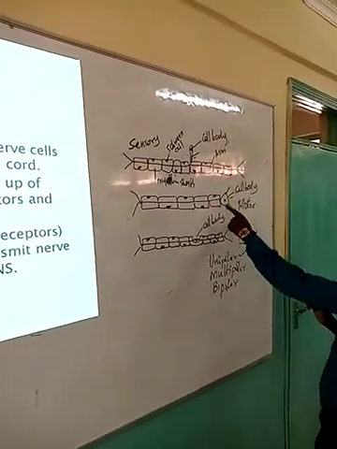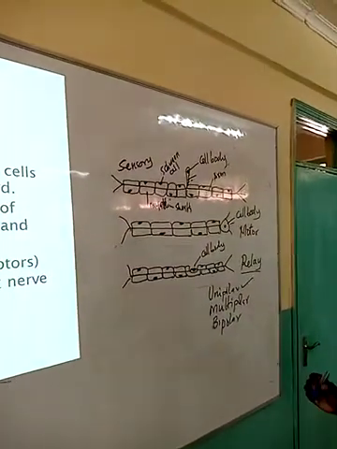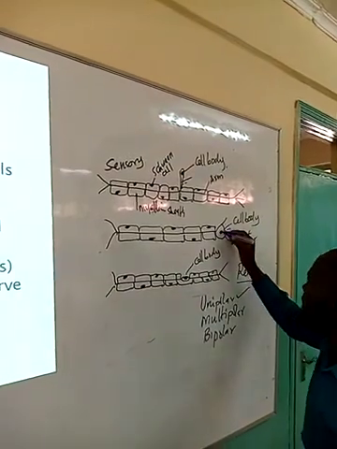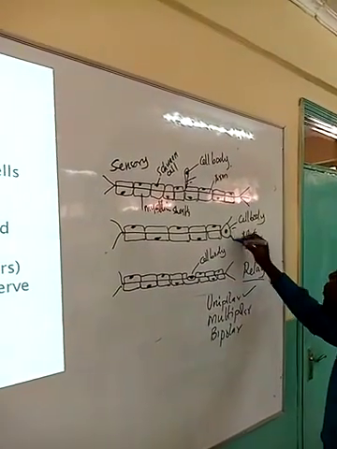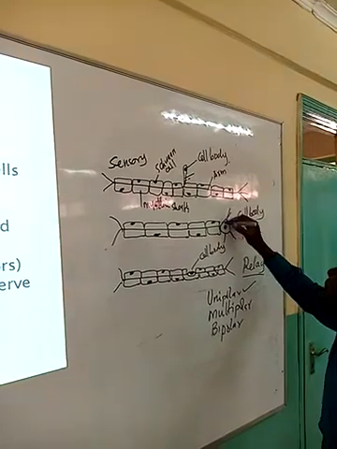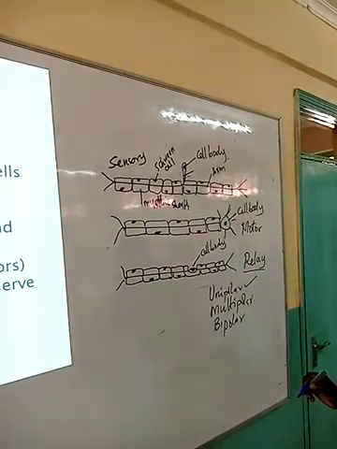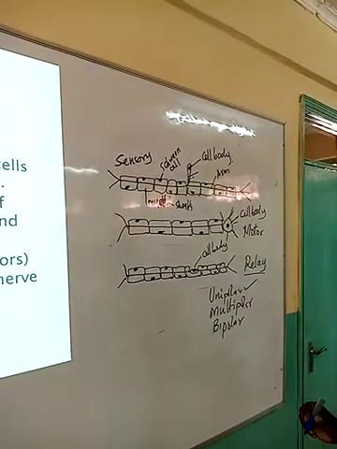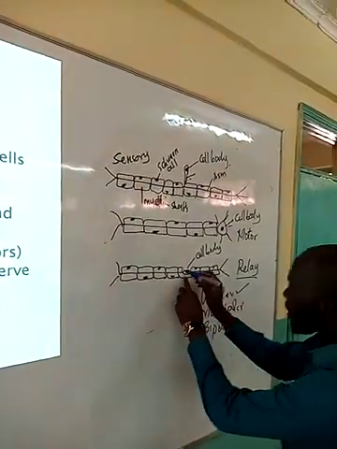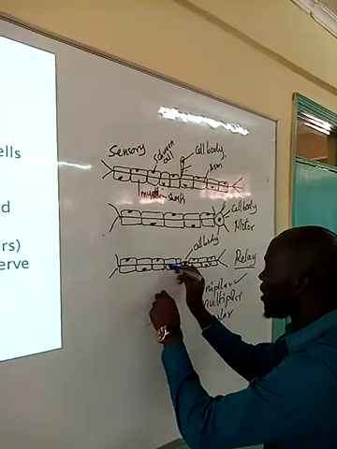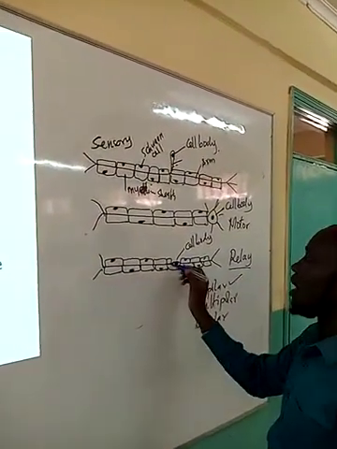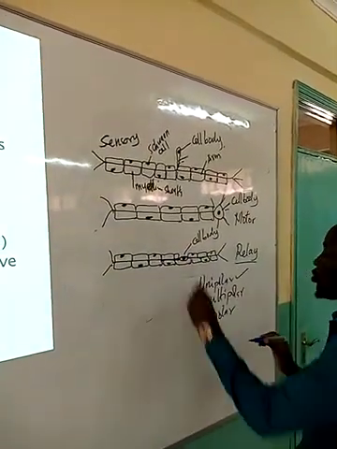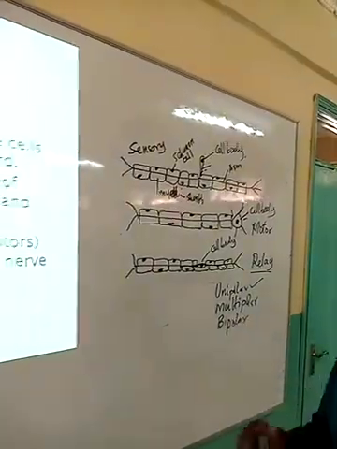The motor neuron is multipolar. Why do we call it multipolar? This being the cell body, there are so many dendrites originating from it. So that's why we call it multipolar. And the relay neuron is bipolar. Bi means two, and therefore you can see that within here one dendrite, which is modified to form the axon, is one, and the other one on this other side is two. So there are two. We call it bipolar.